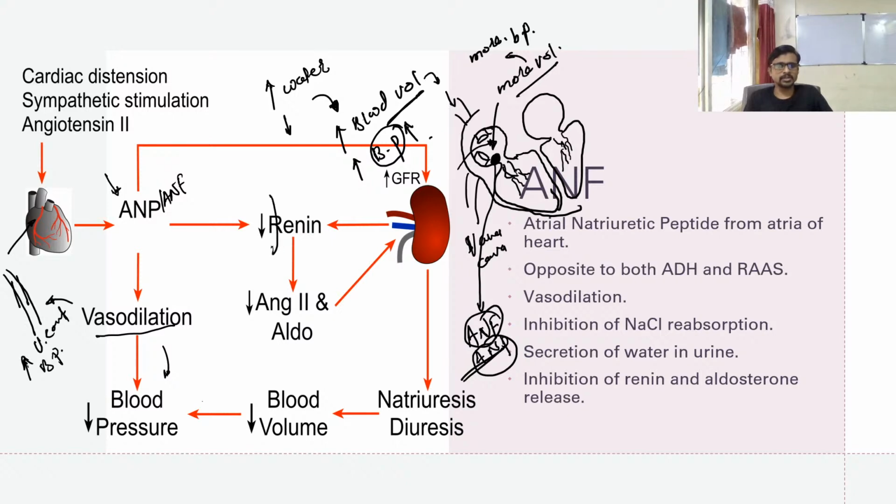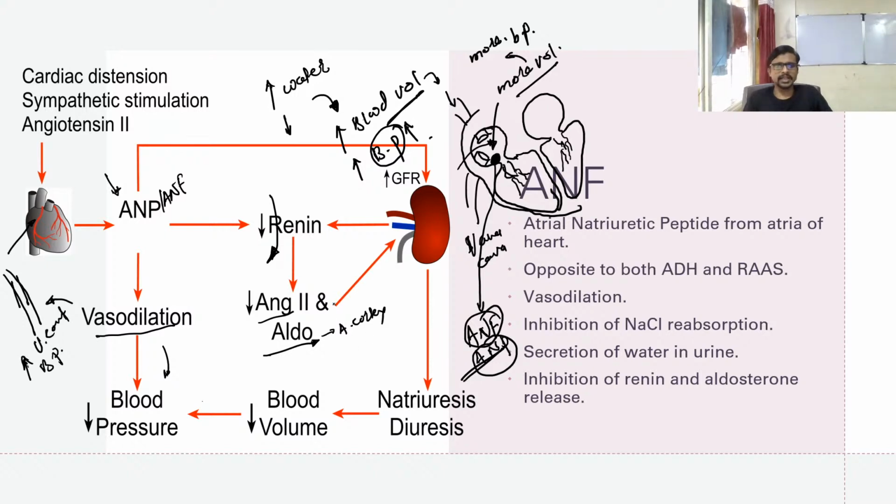It will again reduce the renin concentration. So because of low renin, there is no conversion of angiotensinogen to angiotensin 1 and angiotensin 1 to angiotensin 2, and because of low angiotensin 2, low aldosterone is secreted, or it stops the secretion of aldosterone from the adrenal cortex.